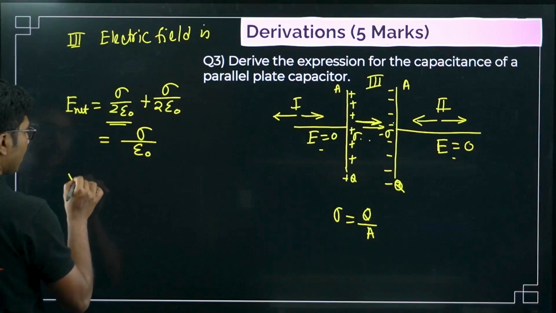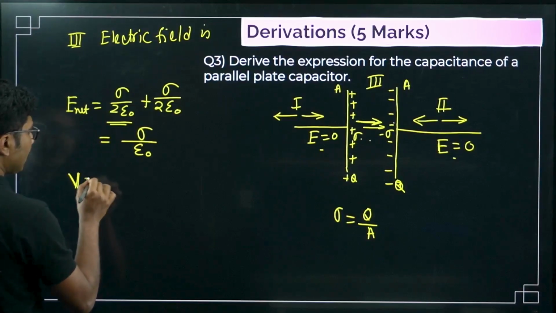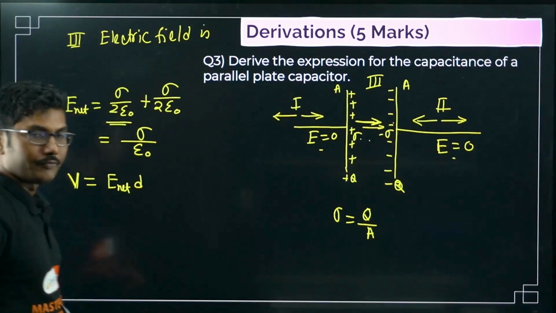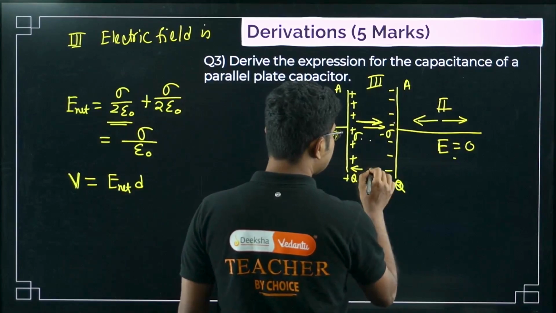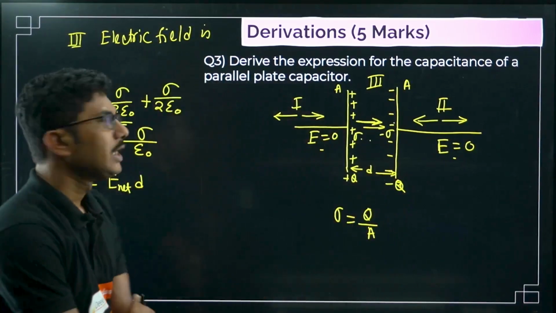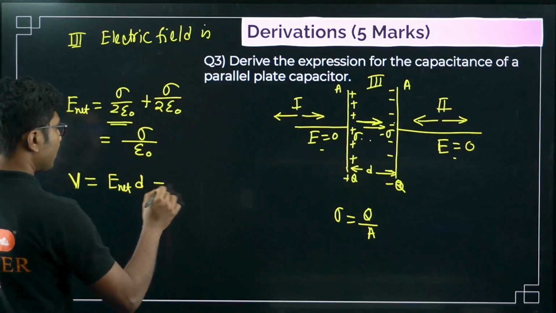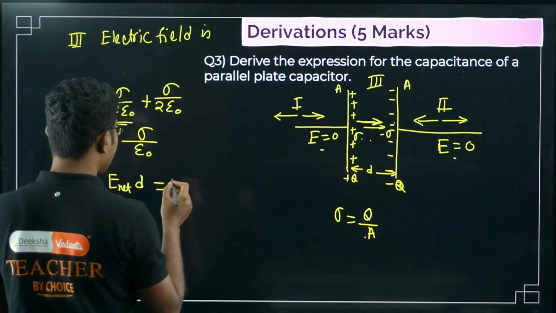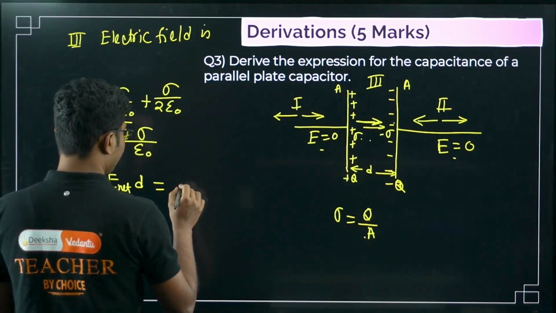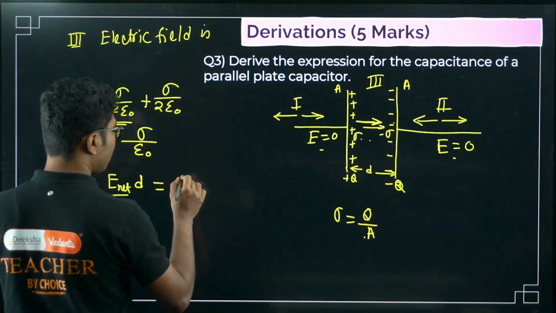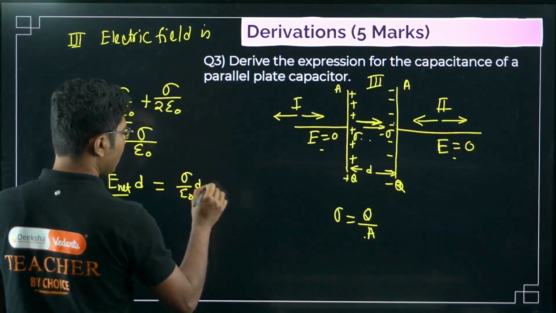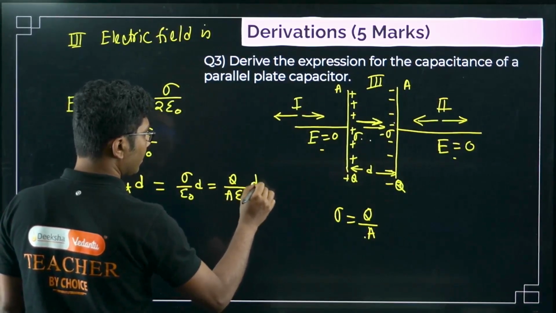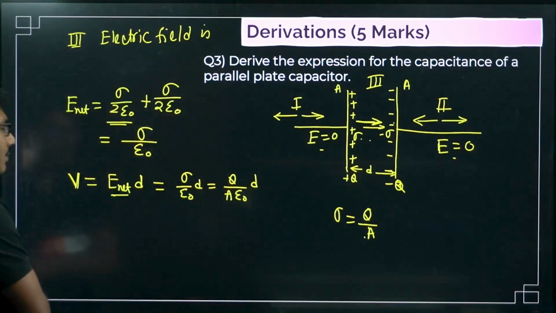Now, this is not it. We have to find the potential. Potential and electric field are related by V is equal to E into D, where D is the distance between the plates. This is the formula for potential. So let's put all the values. Sigma is equal to Q by A. So first of all, net E is sigma by epsilon naught, into D, so V is Q by A epsilon naught into D. This is the final result.